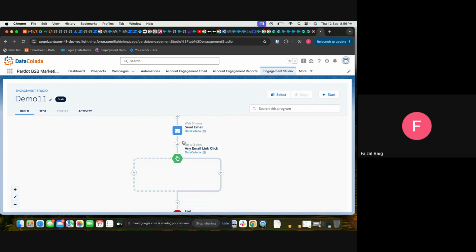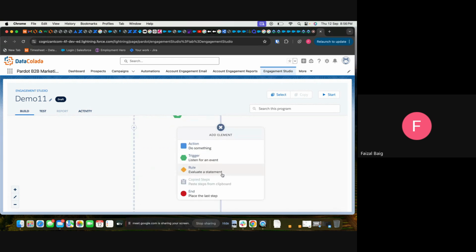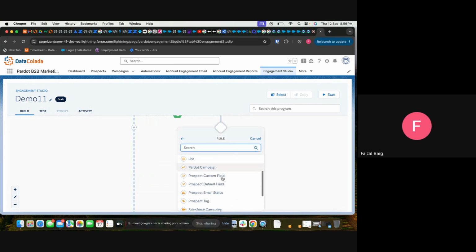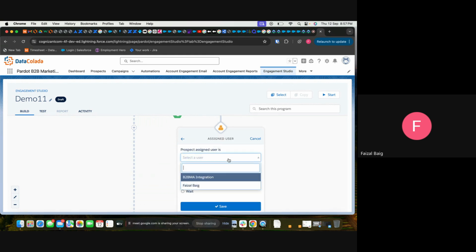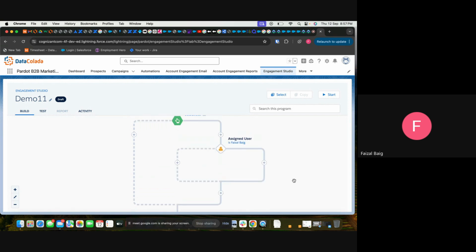If it is yes, we can send another email or evaluate it, stating that it is assigned to a user. So which user? Faisal, immediately or after a wait, anything you want. Now, if we want to end the program, we can end it here as well.